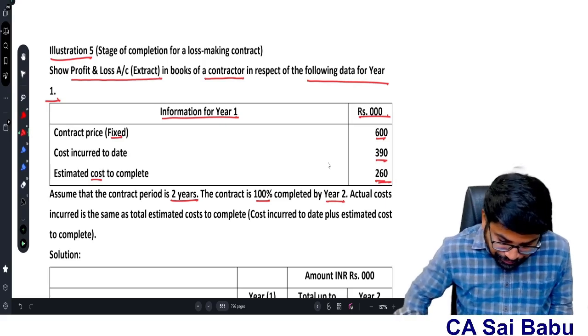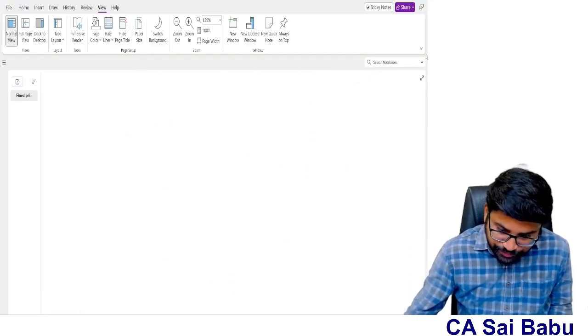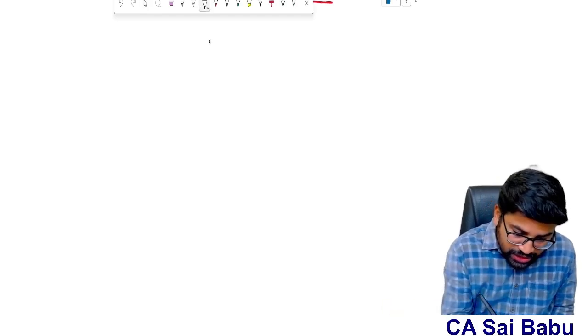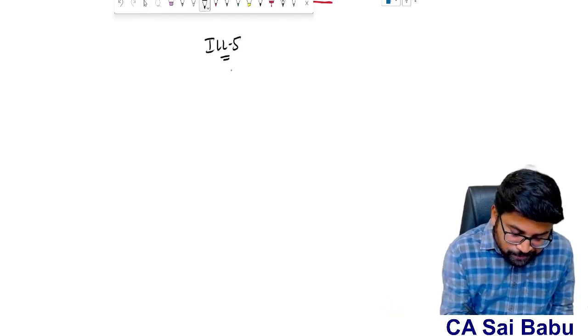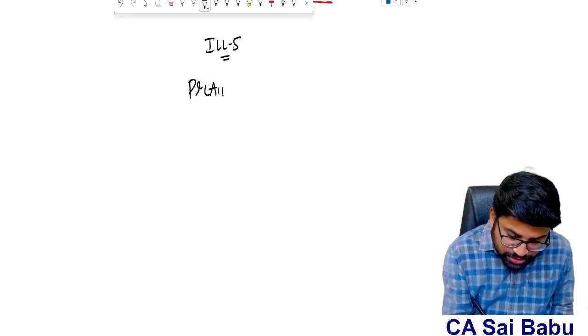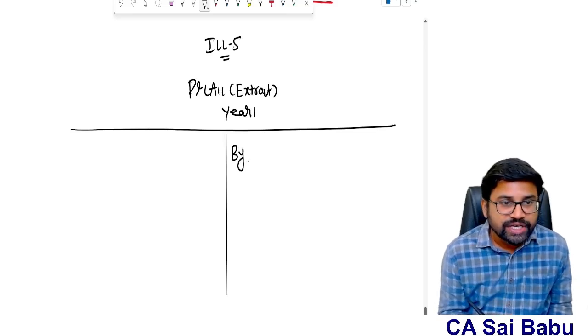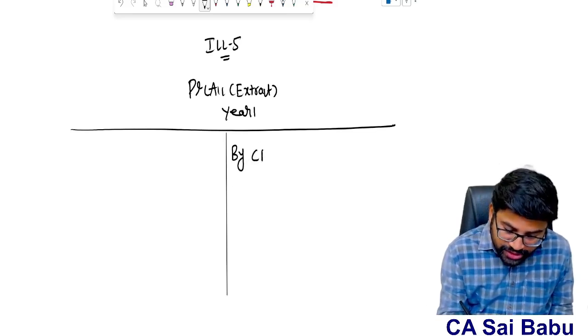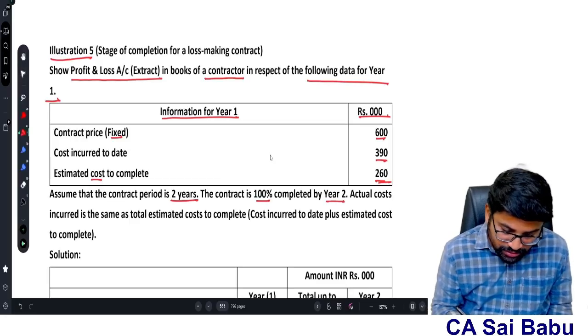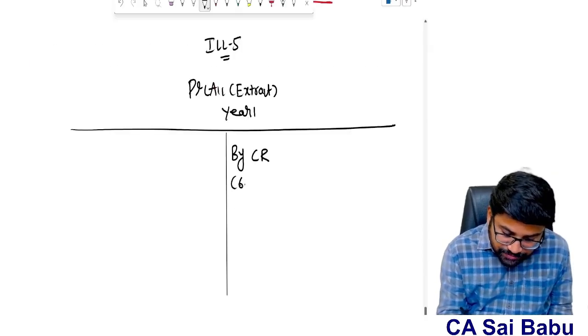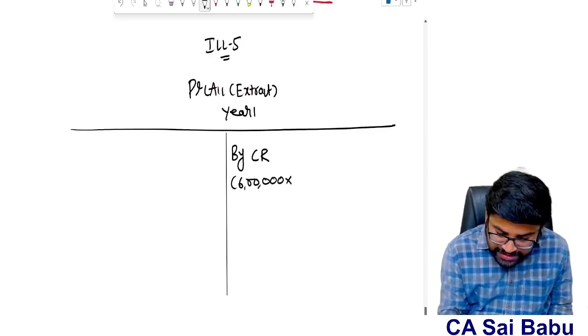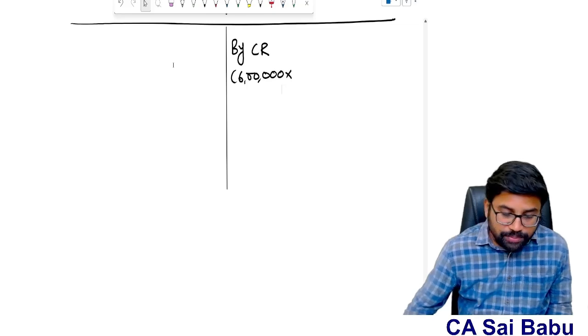Now how to proceed here? So illustration number 5, sir. We need to prepare the P&L account extract for year 1. Generally in the P&L account, we recognize revenues and expenses. First, contract revenue, sir. What is the total revenue? 6 lakhs. But how much will be recognized in the first year? That depends on the percentage of completion.